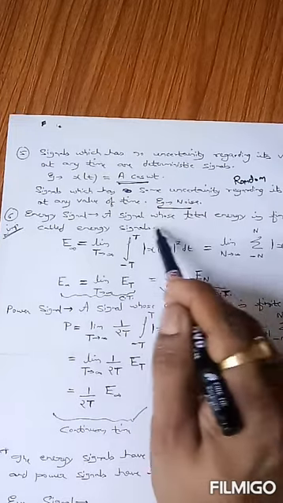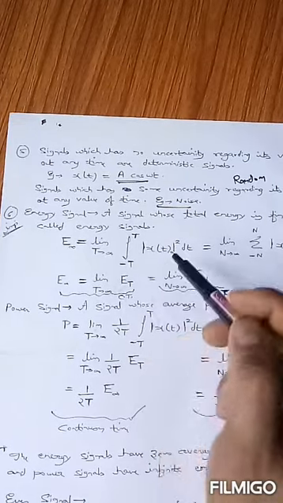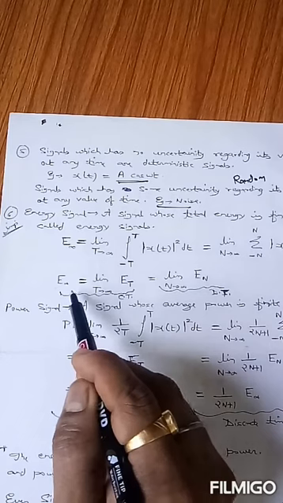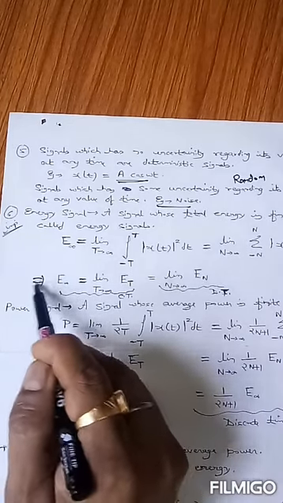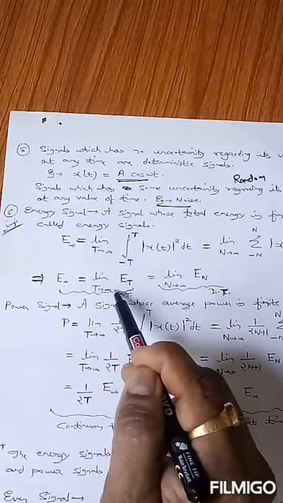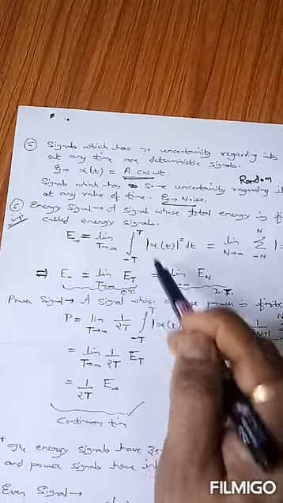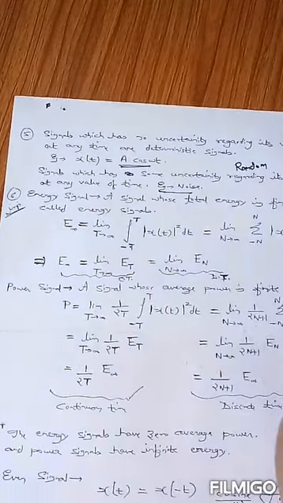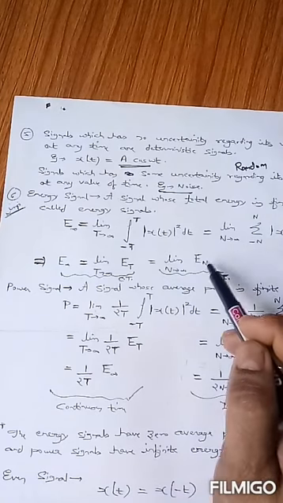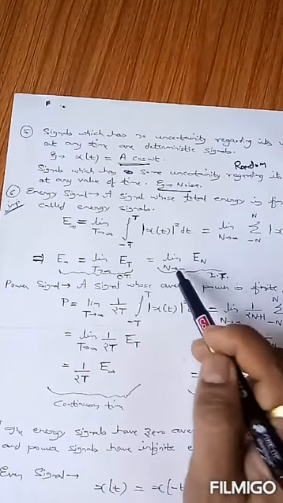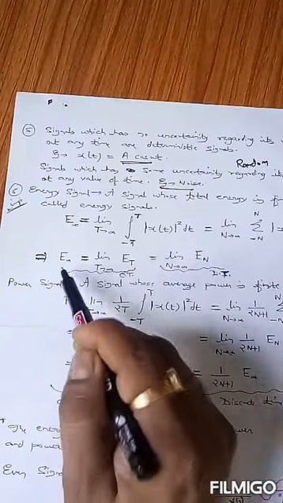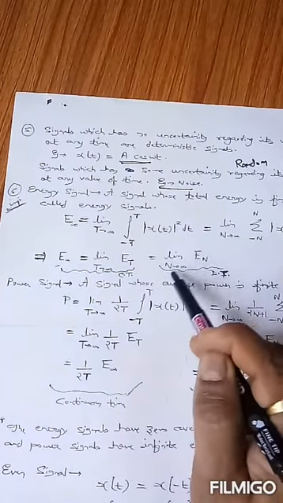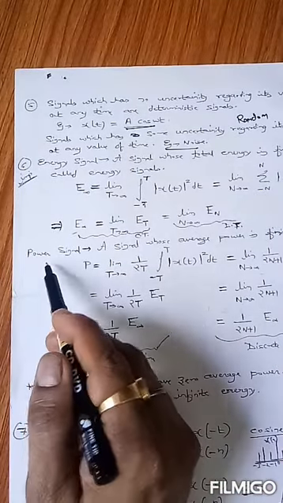This term inside the integration can be defined as E(T). Therefore this expression can be defined again as E infinity is equal to limit T tends to infinity E(T). What is E(T)? E(T) is integral minus T to plus T, modulus of x(t) whole square dt. Similarly, this term inside the summation can be defined as E(N) for a discrete time signal. Therefore, the expression for E infinity, that is the energy of a signal, is defined as limit N tends to infinity E(N).